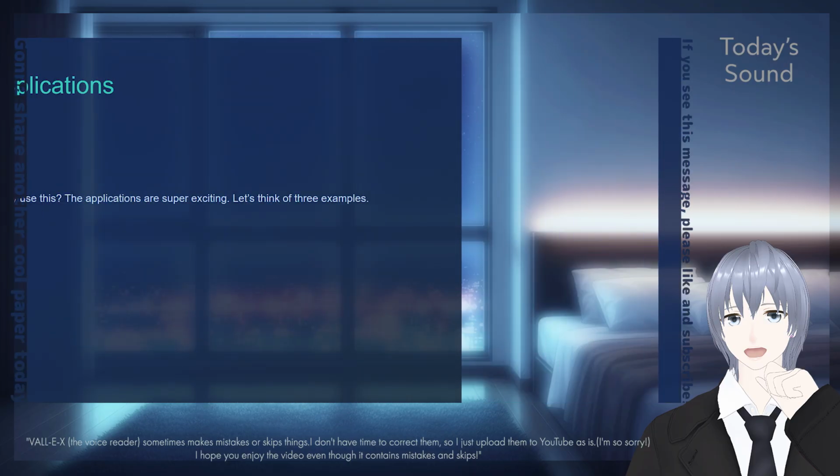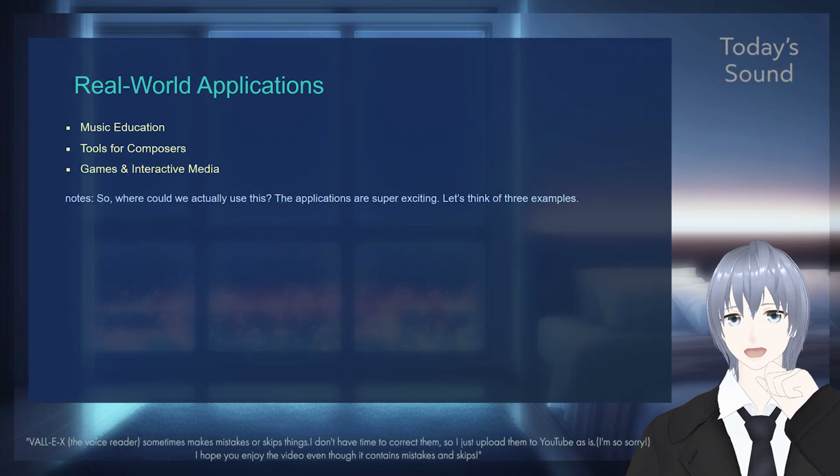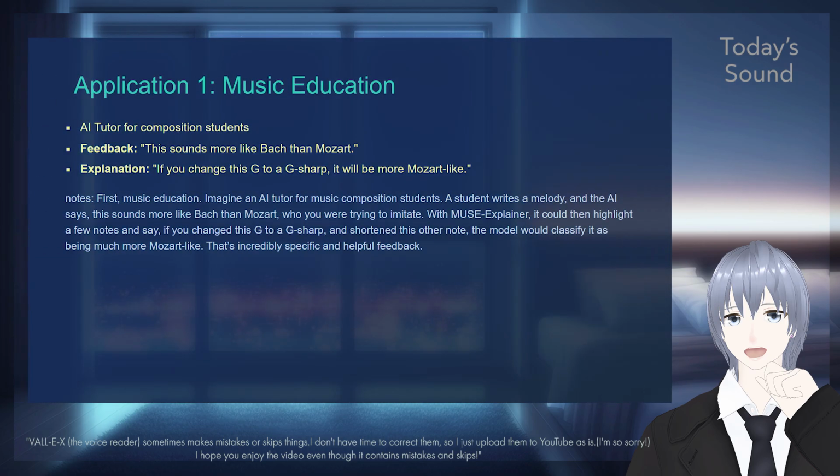Right, moving on. So where could we actually use this? The applications are super exciting. Let's think of 3 examples. First, music education. Imagine an AI tutor for music composition students. A student writes a melody, and the AI says, this sounds more like Bach than the Mozart you are trying to imitate. With MUSE-Explainer, it could then highlight a few notes and say, if you changed this G to a D sharp and shortened this other note, the model would classify it as being much more Mozart-like. That's incredibly specific and helpful feedback.